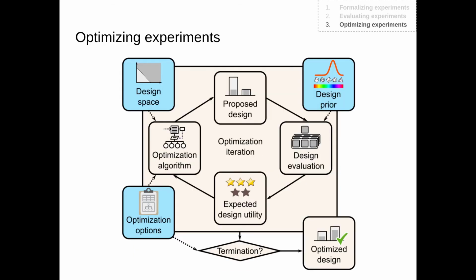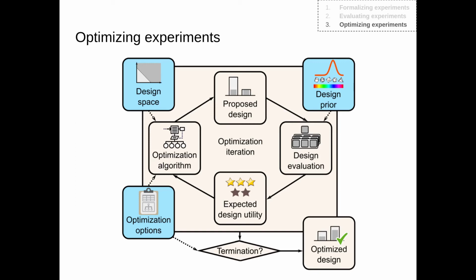Lastly, we need to specify a way of searching for the optimal designs, or the designs that maximize expected utility. The first user input is the design space. The design space describes what are all the possible experiments that we are considering. So each point in this space corresponds to particular values of design variables. In the example of classical conditioning, each point corresponds to some probabilities of showing different cues and showing different outcomes, or in other words, the state transition probabilities of the Markov chain.